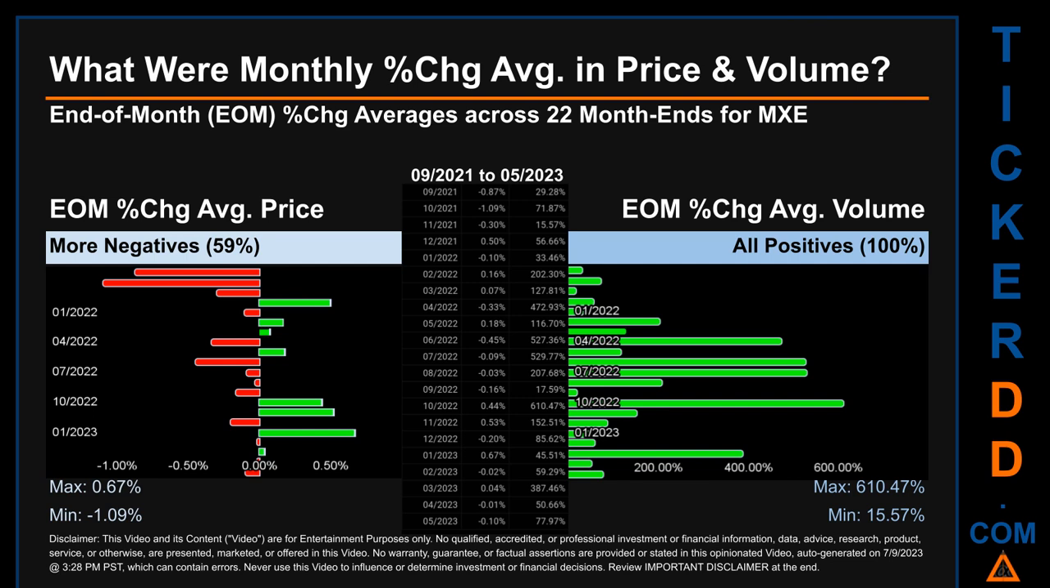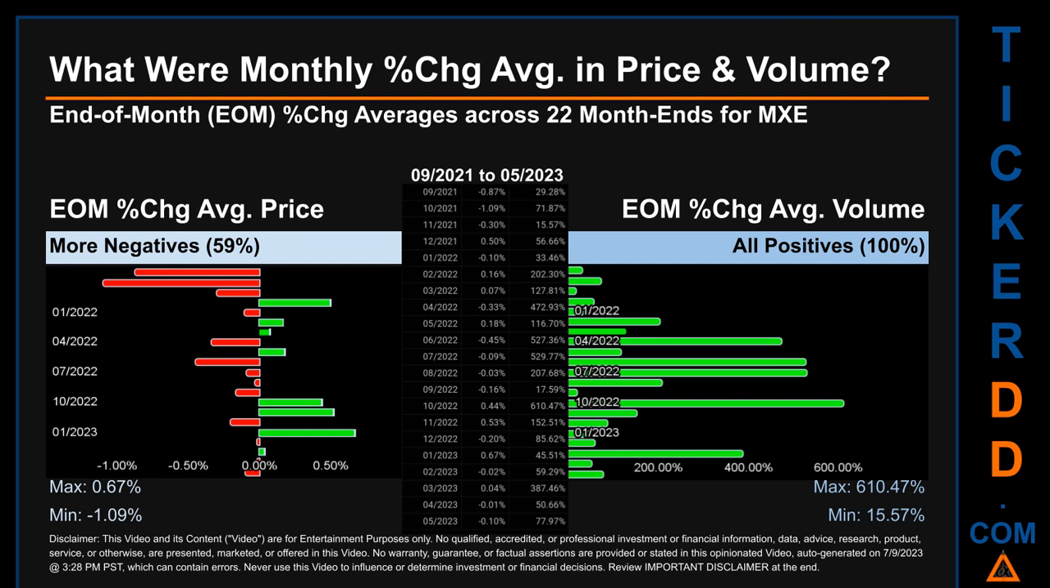What were end-of-month percentage change averages in price and volume for MXE? The monthly average of percentage change in price and in volume were calculated for each of the 22 month ends. That calculation took daily percentage changes and averaged them for each given month. If a month end came out negative, then it means that the month summarily saw a negative change.